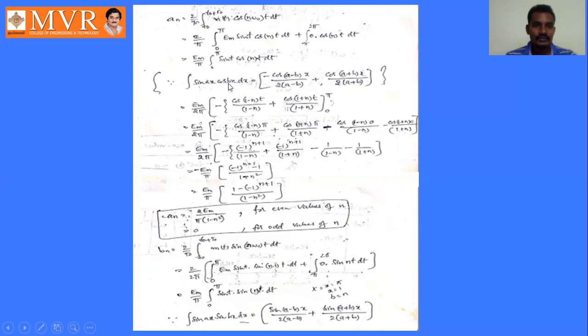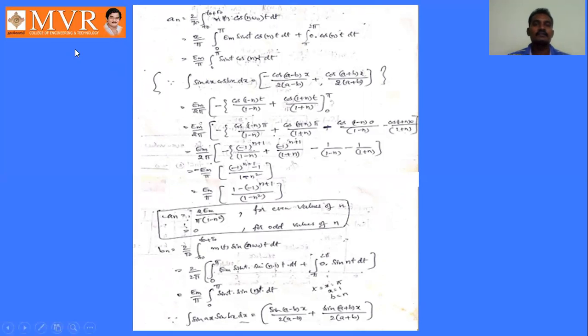So it is in the form of integral sin ax cos bx dx. We have to remember some trigonometric formulas here, some integral formulas, so that we will use those formulas to solve these problems. So what are these integration formulas?